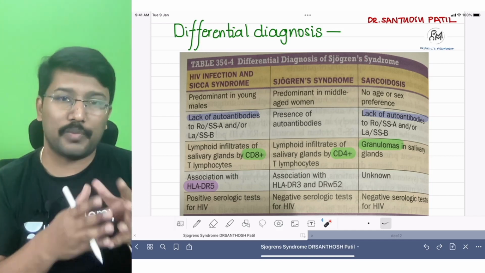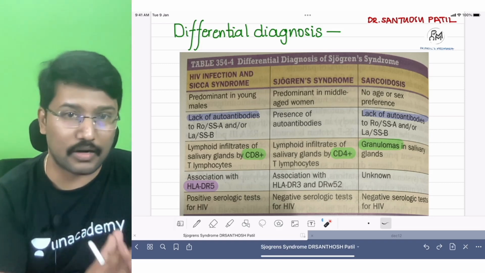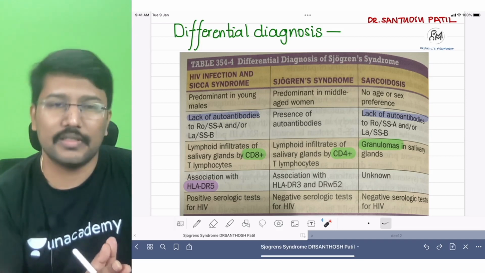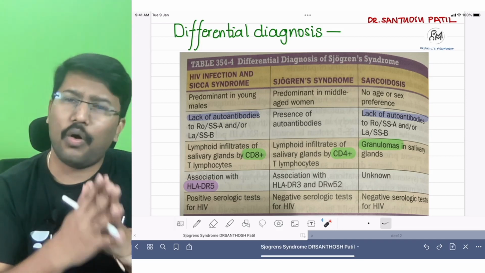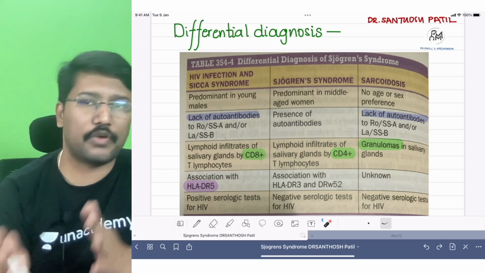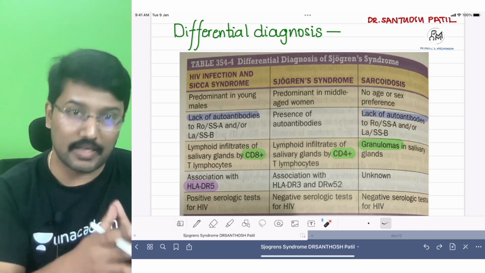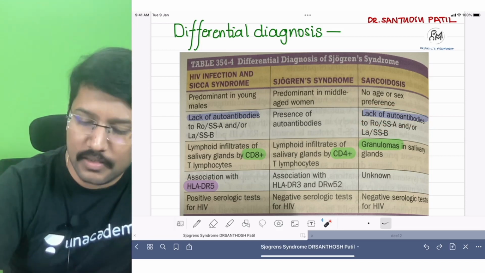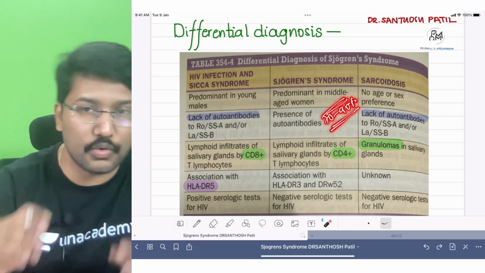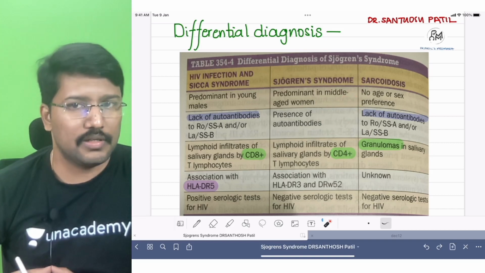When we see Sjogren syndrome as a whole, collectively, the important differential is mainly to differentiate it from sarcoidosis, because parotid gland enlargement as well as dry mouth and dry eyes are all seen in sarcoidosis, right? So what helps us to differentiate Sjogren's from sarcoidosis? Mainly the lack of autoantibodies. But remember, autoantibodies, mainly anti-La and anti-Ro, are seen in 70 to 90% of the patients, and not all patients of Sjogren's, right? So you cannot bank only on the autoantibodies, but their lack is more in favor of sarcoidosis.